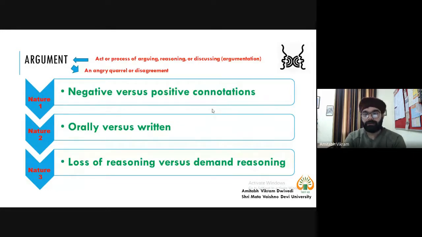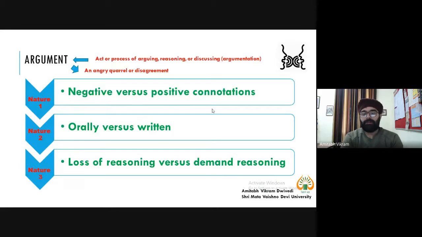The first meaning is very common, when we say, I had an argument with my colleague, or I saw people arguing with each other. So this is an argument when you have a disagreement. That is one meaning of argument. But here we are not concerned with this argument. We are concerned with an act or process of arguing, reasoning, or discussing. And all these three things, arguing, reasoning, and discussing, are associated with research writing.